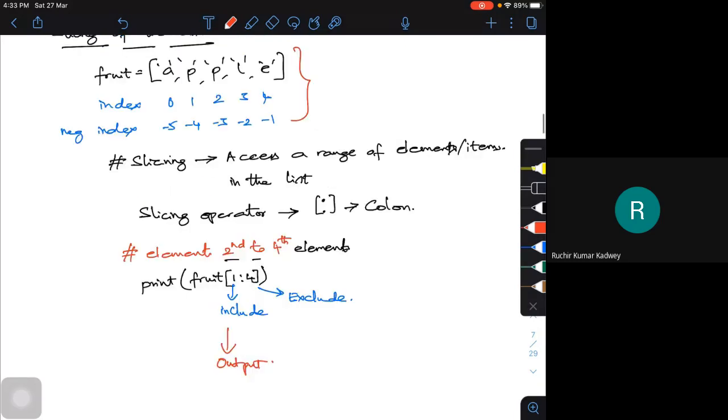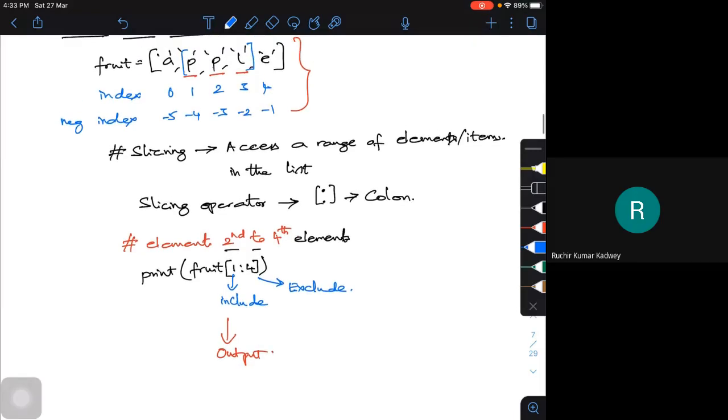If I go back and look at the apple, which is the index 1? It is P. Which is the index 2? It is P. Index 3? It is L. And E, which is 4? It is E. So I am going to include P, P, L and exclude E. So what will my output be here? The output will be P, P and L within my square bracket. So slicing means I will cut and get access to what is required.